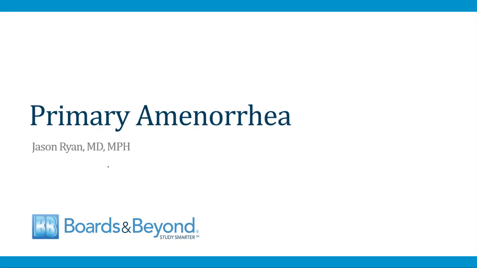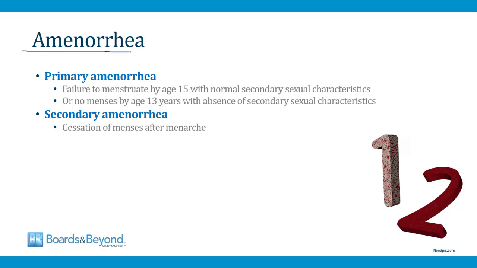Hello everyone and welcome to our module on primary amenorrhea. Amenorrhea refers to the absence of menses, and it can be divided into two forms, primary and secondary. In primary amenorrhea, an individual never begins menstruating despite reaching the normal age of puberty. The formal definition is a failure to menstruate by age 15 with normal secondary sexual characteristics, and secondary sexual characteristics